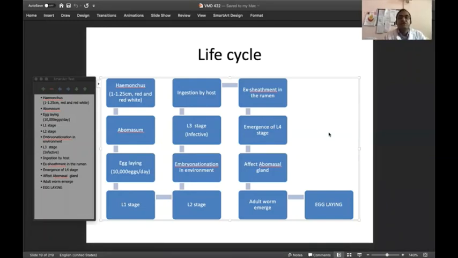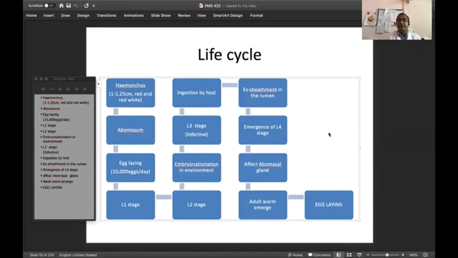You just capture the picture also. So we are discussing the life cycle. As we have discussed, the life cycle starts from the adult worms. It is present in the rumen. From the rumen it enters into the abomasum, and in the abomasum it starts laying eggs. A large number of eggs are produced, about 10,000 eggs per day by one single parasite. So you see, one parasite can be so highly infective.